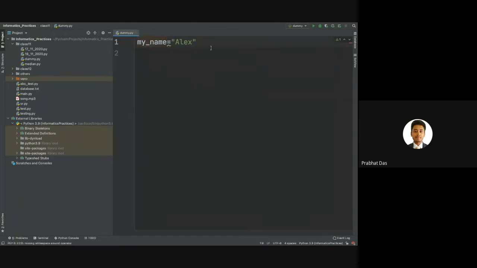Now, why are we calling this an identifier? Because we are assigning a string value to it, a combination of characters. If you observe Alex carefully, we have the characters A, L, E, and X. We also have the double quotes, which are treated as special characters, and all this helps us store the value Alex inside this particular variable. Since we are defining the identity ourselves, that's why we call it an identifier.